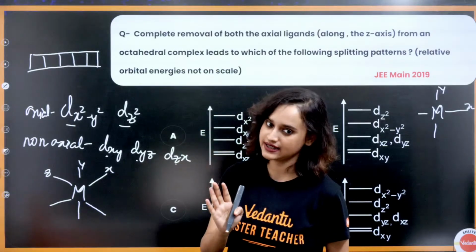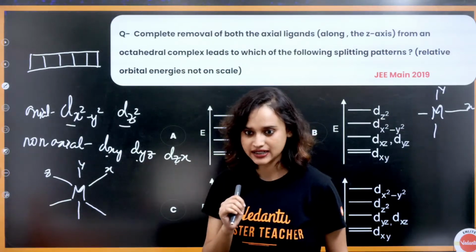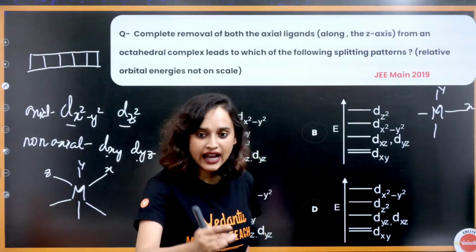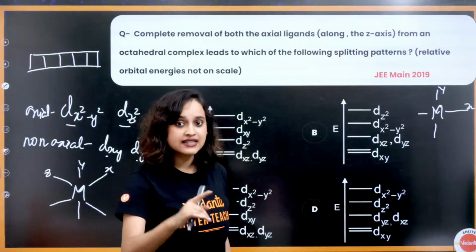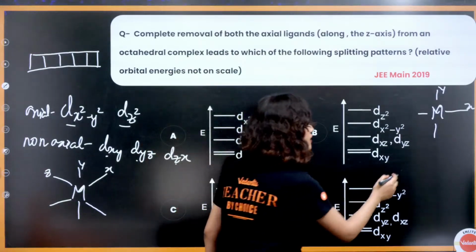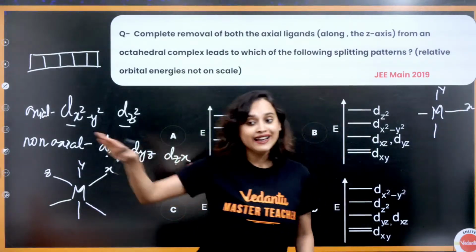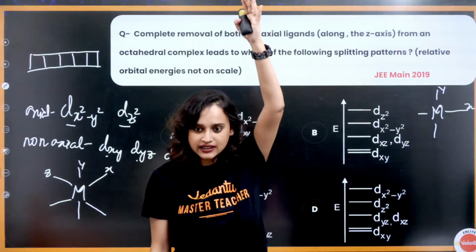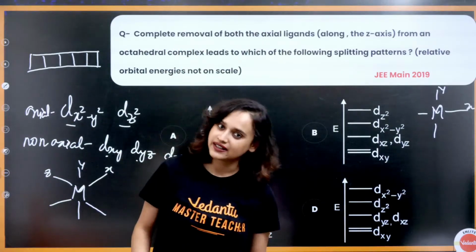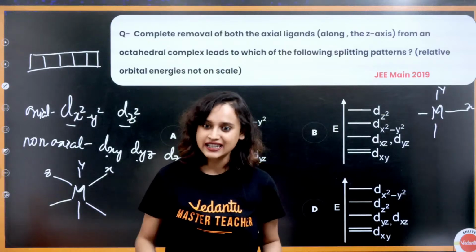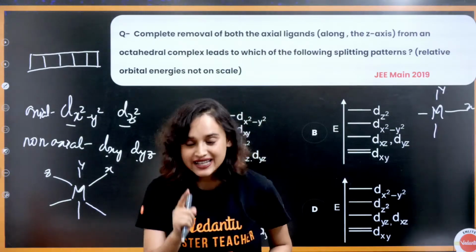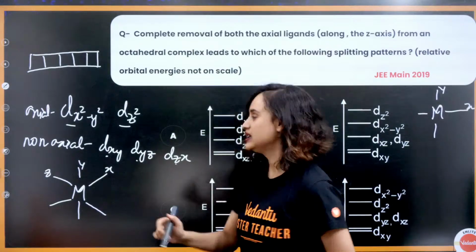Correct? Yes, we understand that. That means now it is going to be a square planar. We will have only X, X, Y, Y. Am I right? Right, Purvi? That is correct.